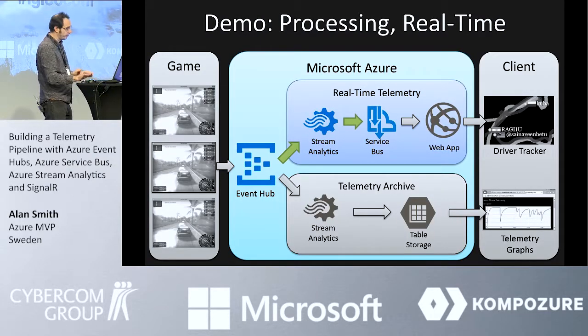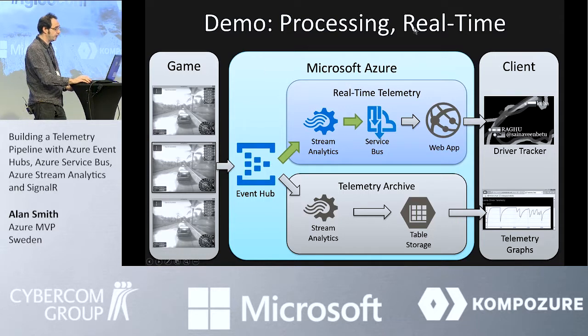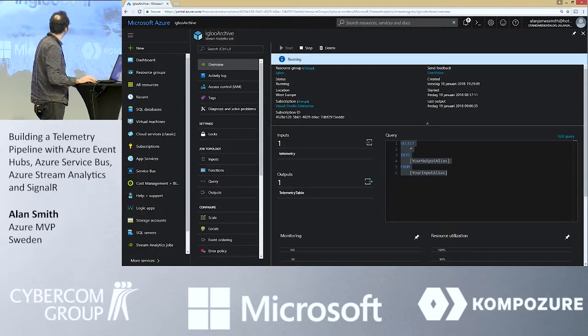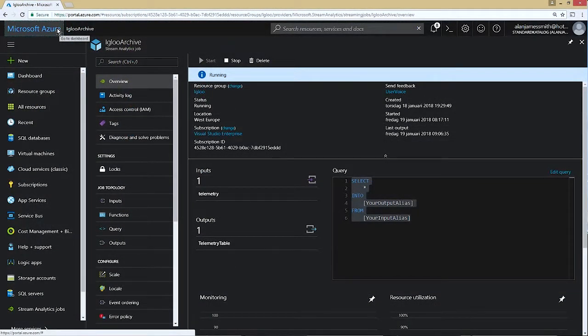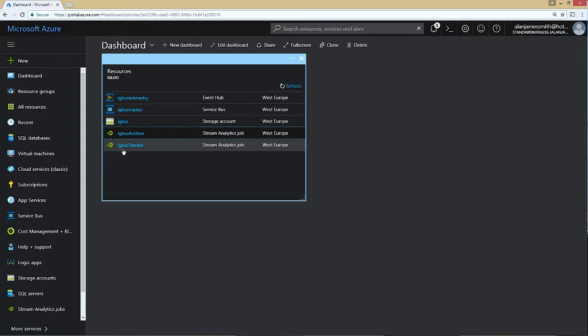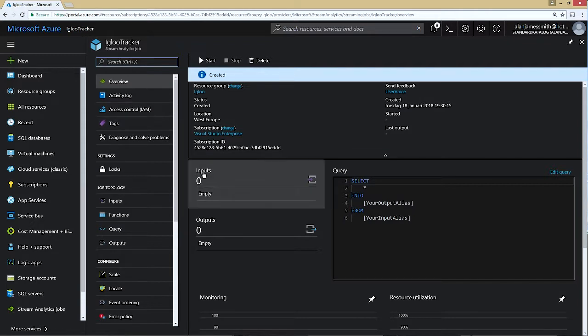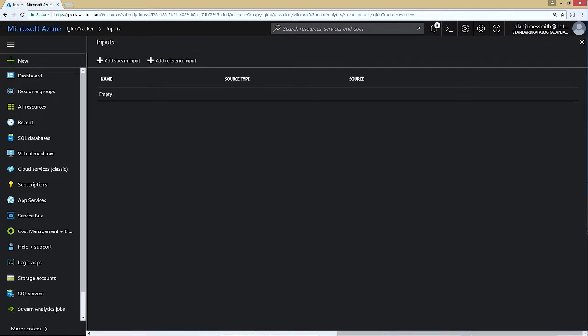So, building the actual processing, the real-time processing section, I'm going to go and edit the other Stream Analytics query. So I'm going to hop out of PowerPoint, hop back into the Azure portal, and go to my second Stream Analytics query, which is going to be the Igloo tracker. So first thing I'm going to do here is configure the input. So again, I'm going to specify inputs. I'm going to add a new stream input, and this is going to be the Event Hub.